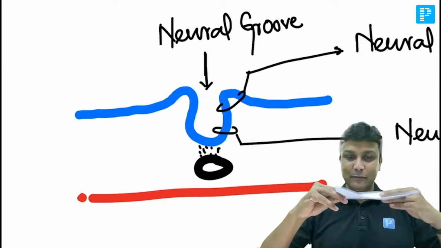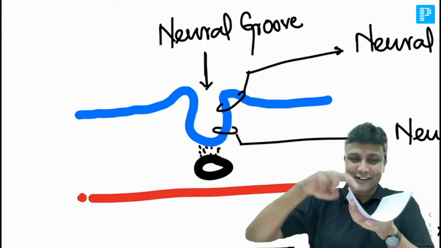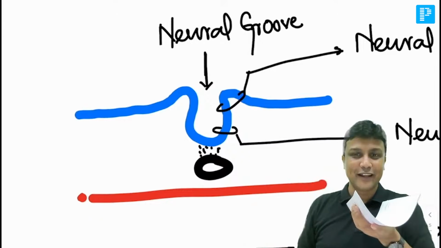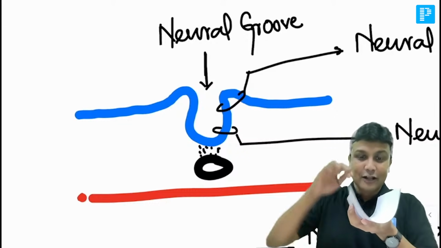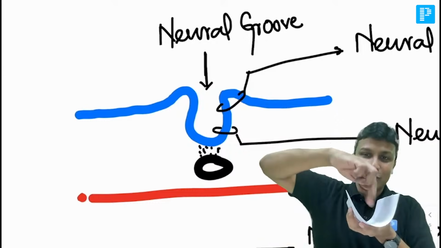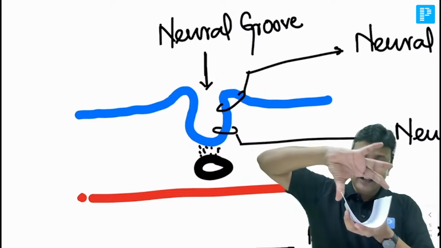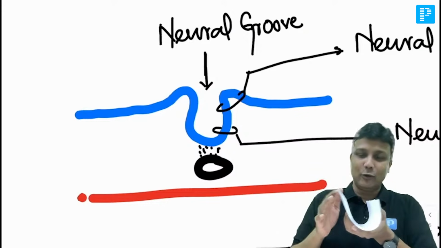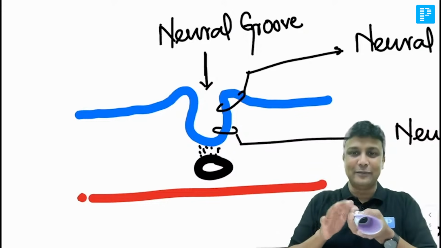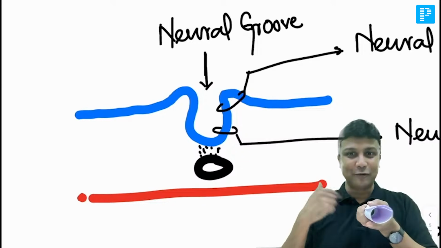And the ends of the neural plate will now start folding. These folds are known as neural folds. And these neural folds are coming closer. They're coming closer, so there is a formation of groove here. यहाँ पर एक groove form हो रहा है, इसीलिए इसको neural groove कहते हैं. And then what will happen? They'll come closer, and they will fuse. And once they fuse together, it is going to become like a tube, and that is nothing but neural tube. Come on, are you understanding now? That's how the neural tube will be formed here, sir.